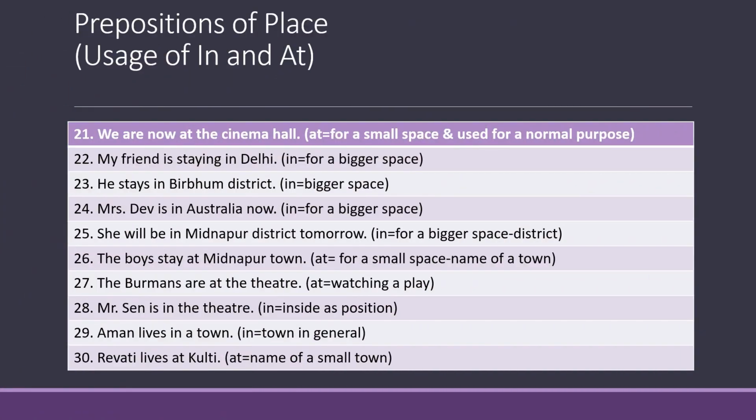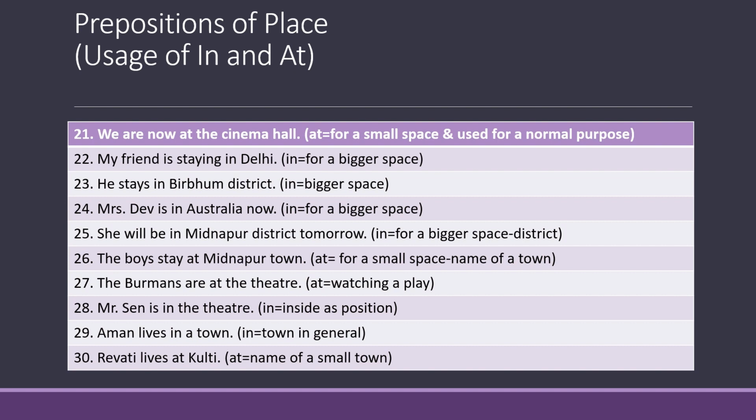Number 21. We are now at the cinema hall. Now here we have used at before the cinema hall because cinema hall is a small space and also the sentence in itself denotes a very normal purpose of being at the cinema hall. Or the sentence is written in a very normal way. Therefore, we will put the preposition at before the cinema hall.